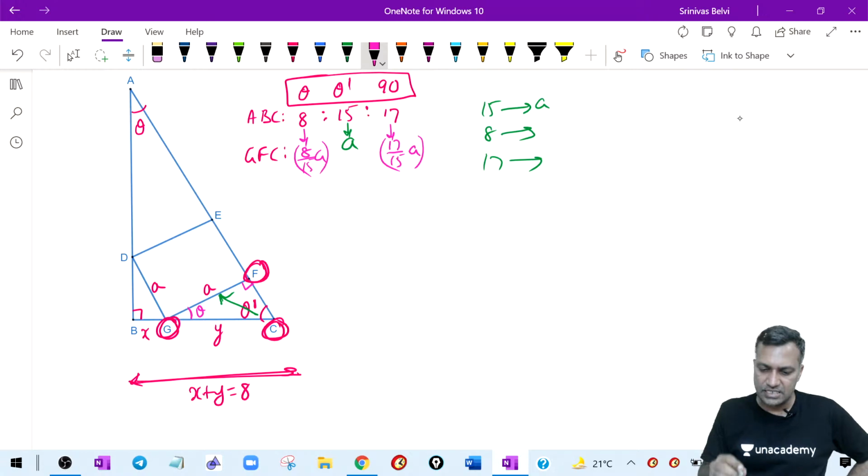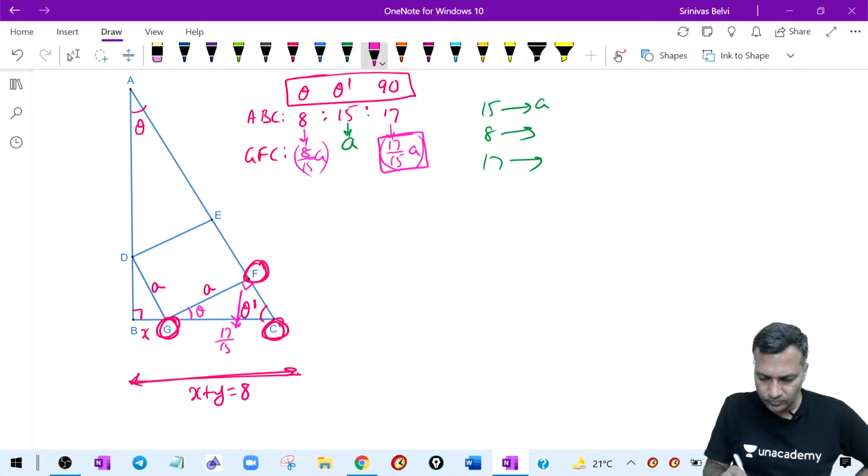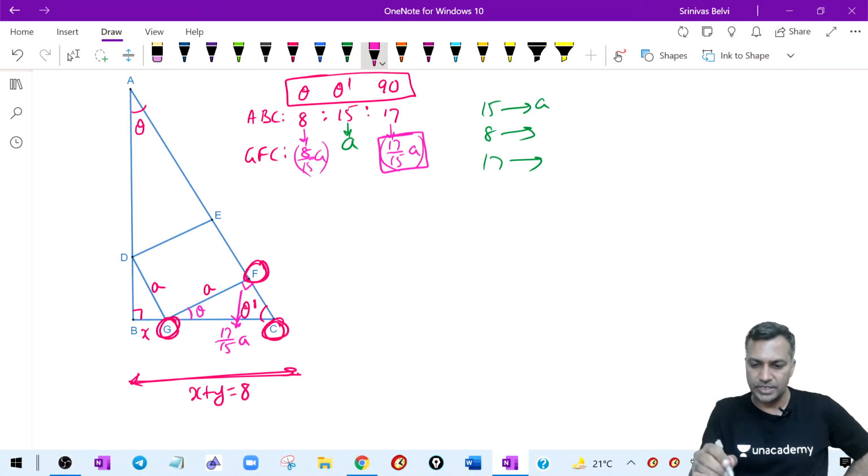Good enough. So where are these dimensions? I am interested in this dimension. The side opposite 90 is my Y. I will write that particular value. I am interested in this. What is the side opposite of this? 17 by 15A. Okay, I got this particular piece. Now what do you do?